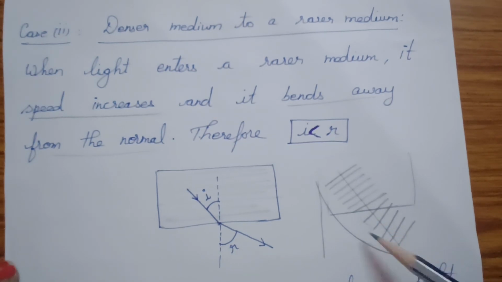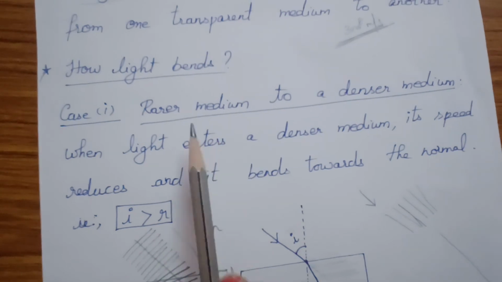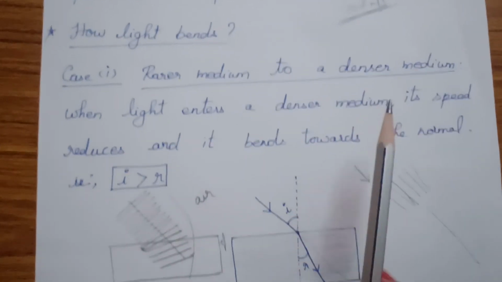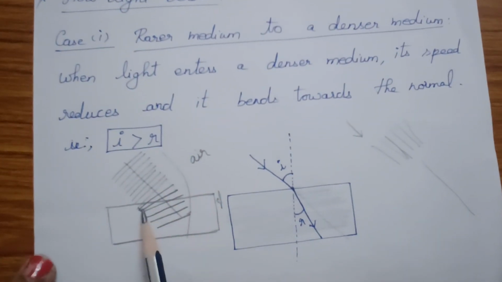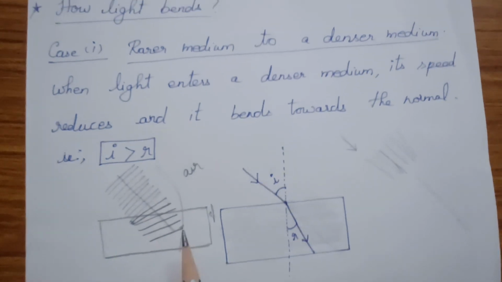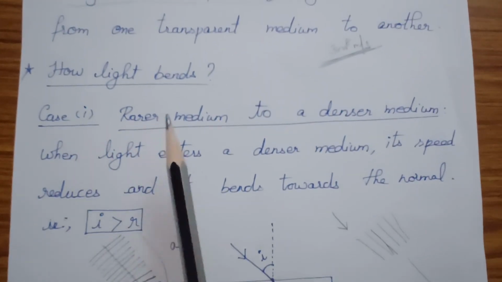This ray reaches this place first, it moves faster, and it moves away from the normal. When it enters from a rarer medium to a denser medium, this ray first enters the denser medium, so it reduces speed, moves slowly, and bends towards the normal. This is how the light bends.